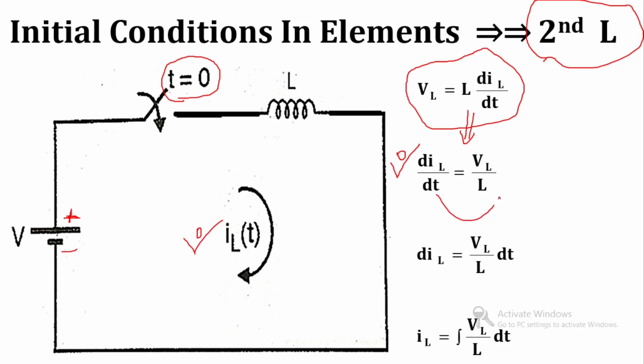After integration of both sides, IL is equal to integration of VL by L dt. So, this is the equation of current through the inductor: IL is equal to 1 upon L integration VL dt.